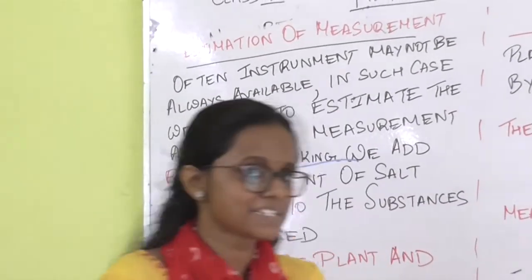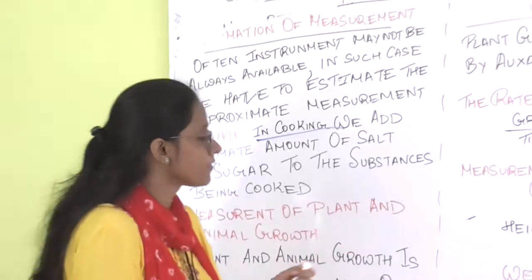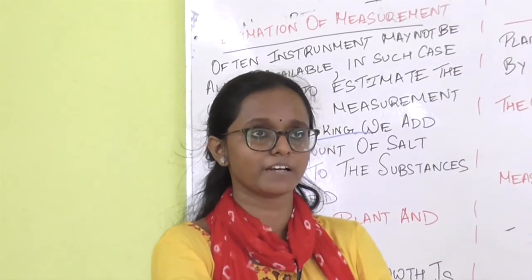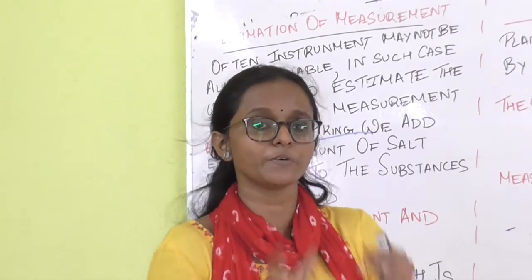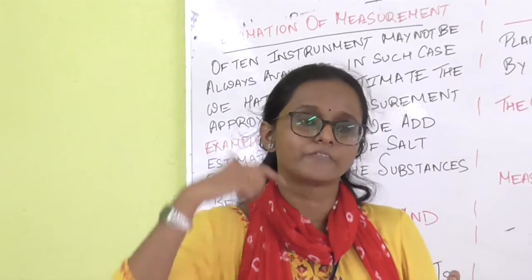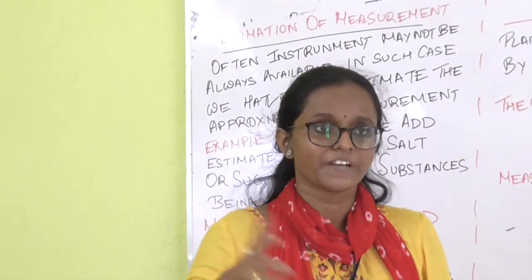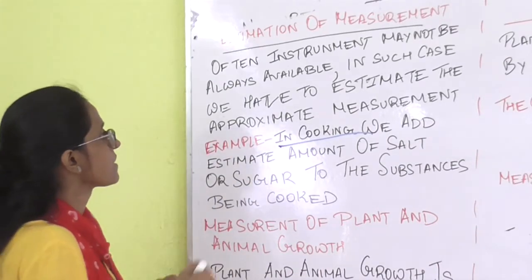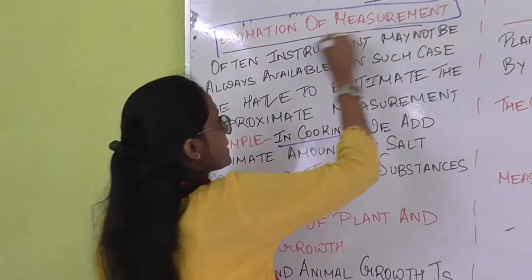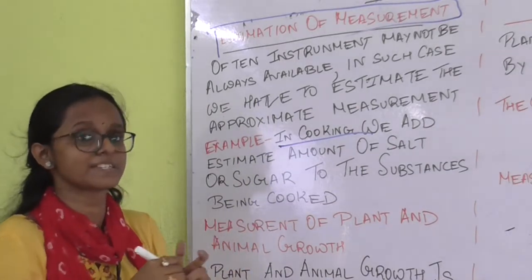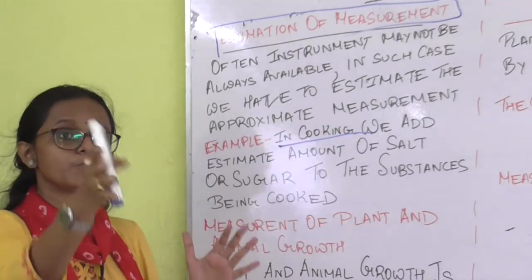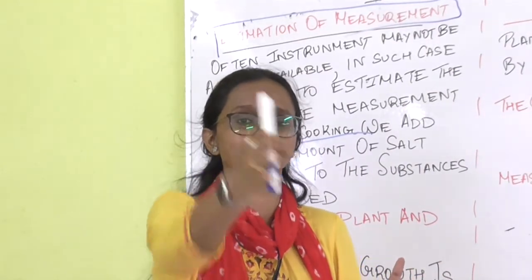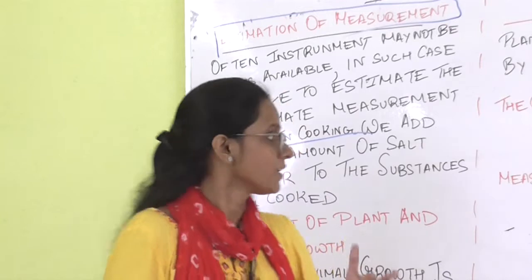Now, what is this? In order to cope in the absence of a measuring instrument, what do we do? We estimate the measurement. We approximate the measurement. We assume the measurement. This is one of the things: estimation of measurement. I hope everybody has understood. Now, what is estimation? If you are asked, you will say that it is the approximation of a measurement in the absence of a measuring instrument.